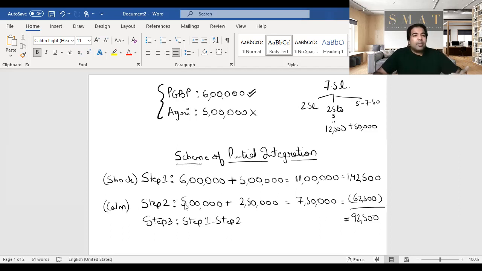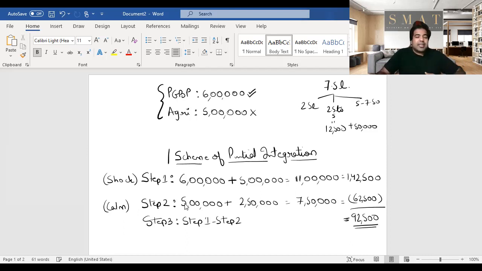But second step, you calm them down. You say that don't worry, on your agriculture income, we will not tax you. On your basic exemption limit, we will not tax you. So you calculate that and you minus that from the first step. And that's when you get 92,500. Guys, this is step 3. This is the basic tax that is supposed to be payable by the surgeon.